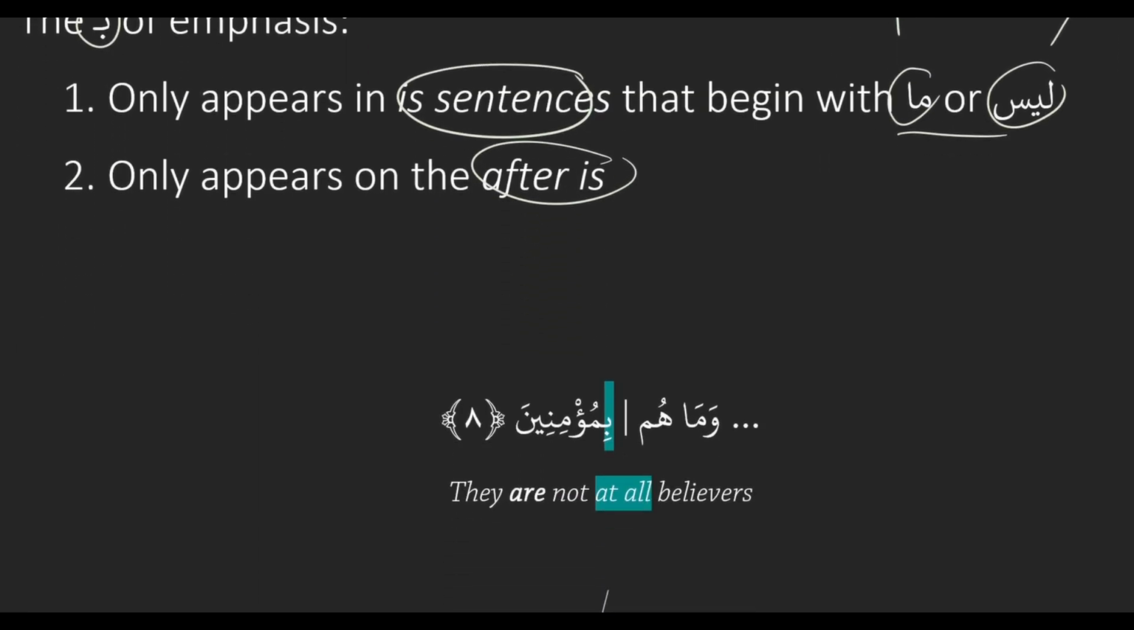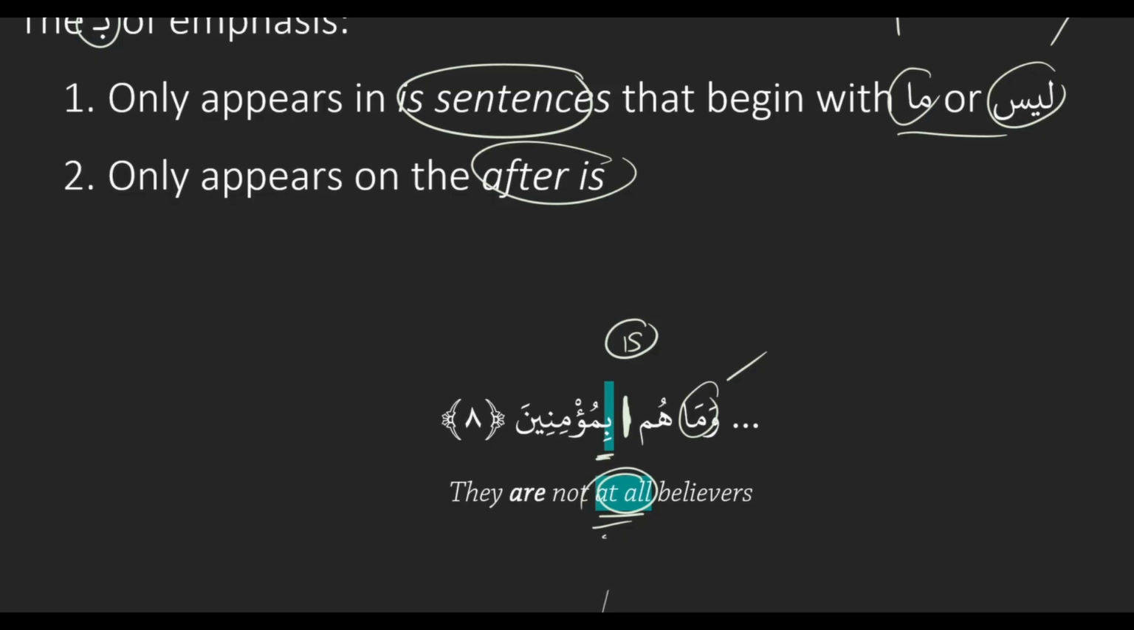Here we have wa ma hum bimu'minin. So our first condition is met. It starts with a ma, right? So it's negated. And then hum bimu'minin, our break goes between these two words, and that's where the is goes, meaning the ba is appearing on the after is. So those are our two rules. And then how does the emphasis translate? Here we have it translating as at all. They are not at all believers.